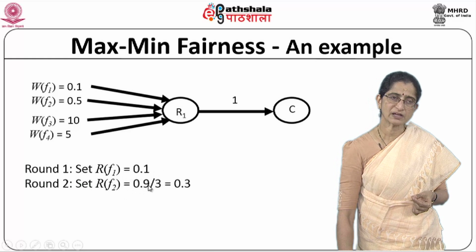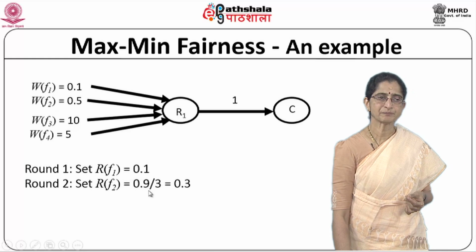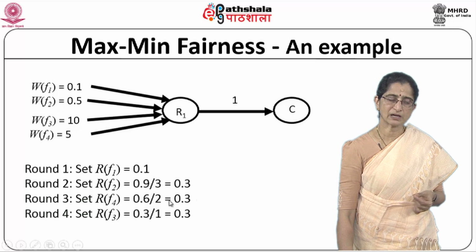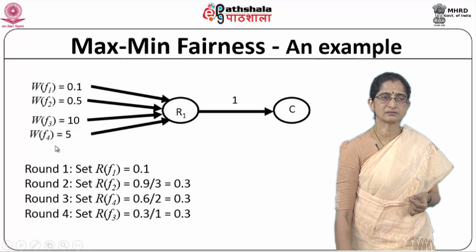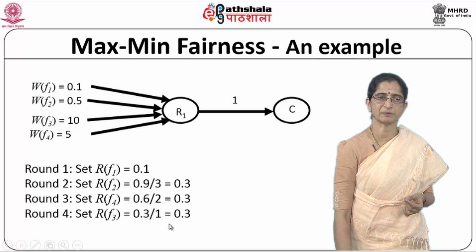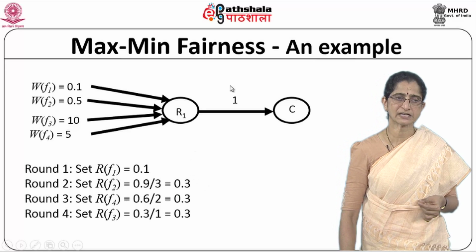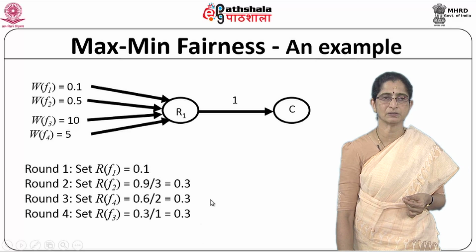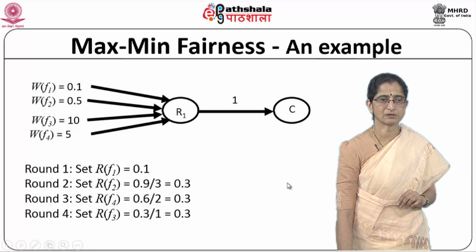Now the rest of the available bandwidth, 0.9, is divided by 3, and that 0.3 is less than w_f2, so w_f2 will get 0.3. Similarly, the third flow will also get 0.3 of the bandwidth, and the fourth also will get 0.3. This is basically how max-min fairness works. The one which has the least gets its full bandwidth, and the rest of them share the available bandwidth. That's the max-min fairness scheme.